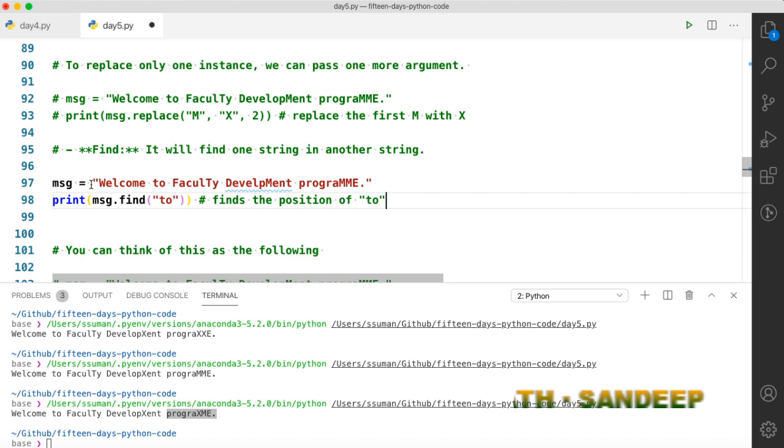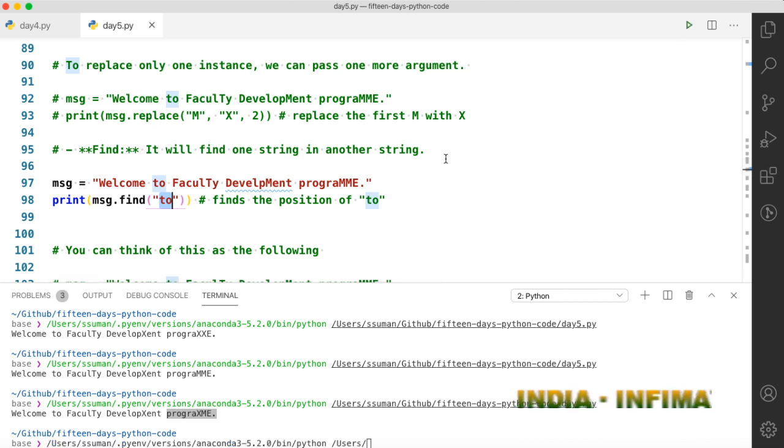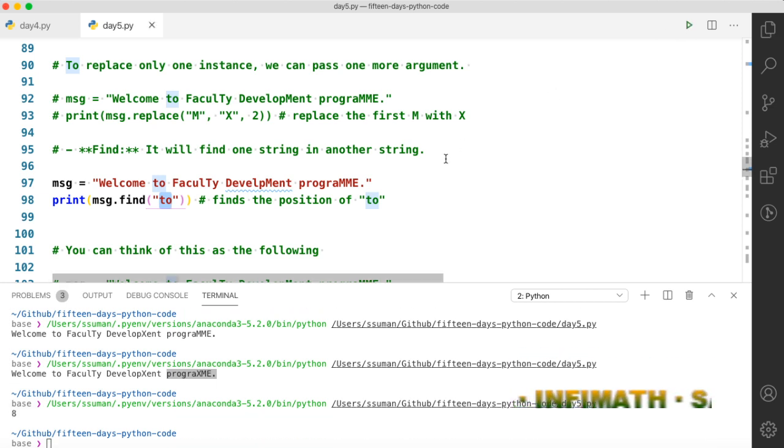So we have the message "welcome to faculty development program", and we want to find where our "to" exists. In order to find whether "to" exists or not, you have to use the find method. If you use message.find, and in the parenthesis in double quotes you give the string, you will get the position. In the 8th position, the 8th offset as it is often called in Python, we have "to".